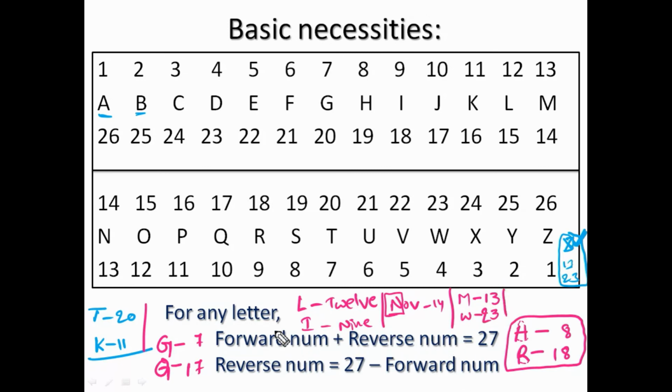There is a major point also. The main point is E, J, O, T, Y. Actually, this is enough, instead of memorizing all these points.